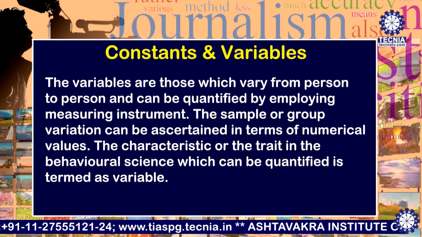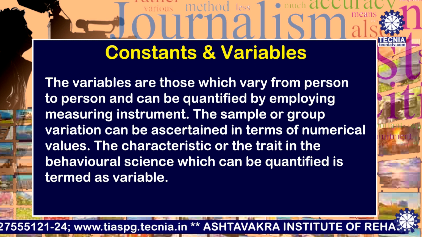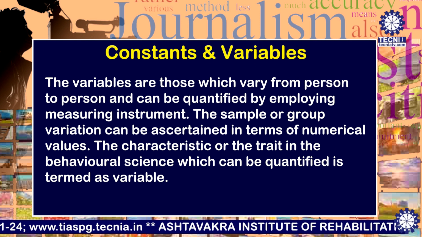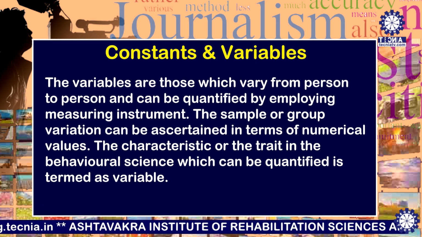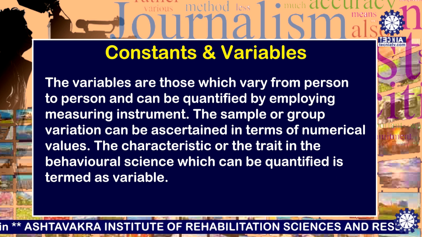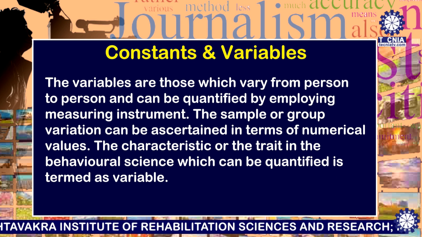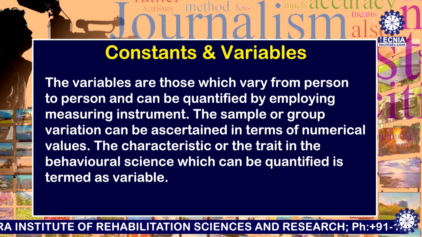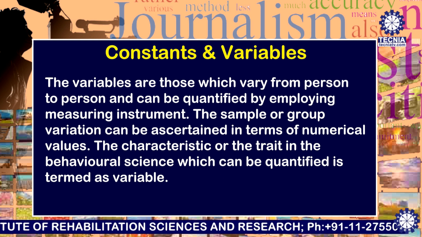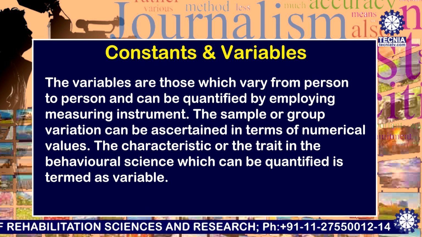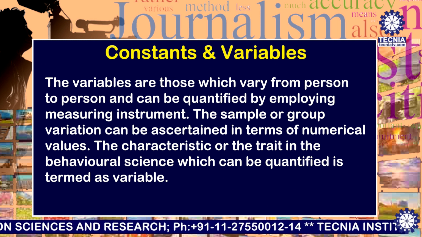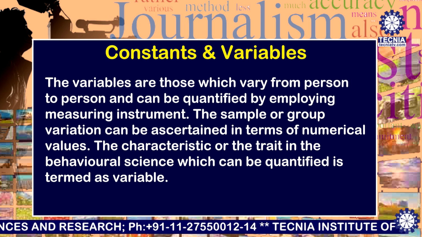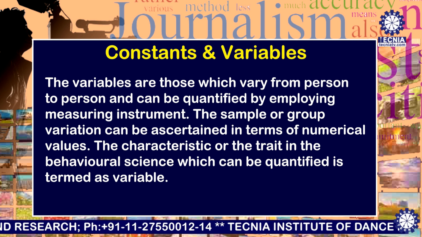investigations. Now, what are variables? The variables are those which vary from person to person and can be quantified by employing a measuring instrument. The sample or group variations can be ascertained in terms of numerical value. The characteristic or trait in behavioral science which can be quantified is termed as a variable.